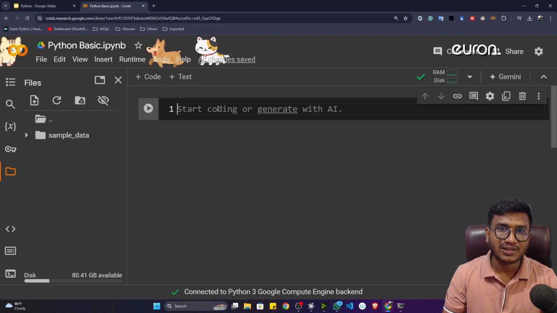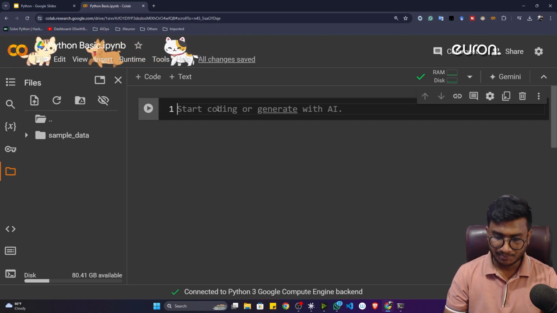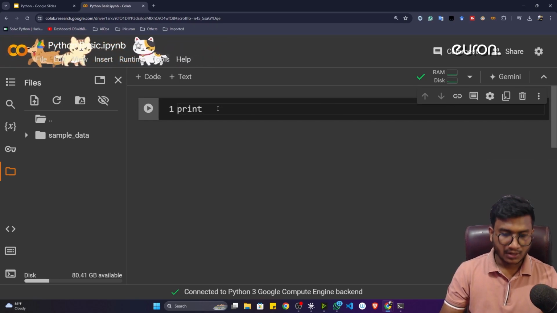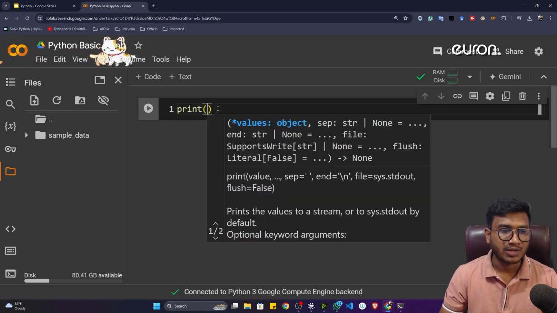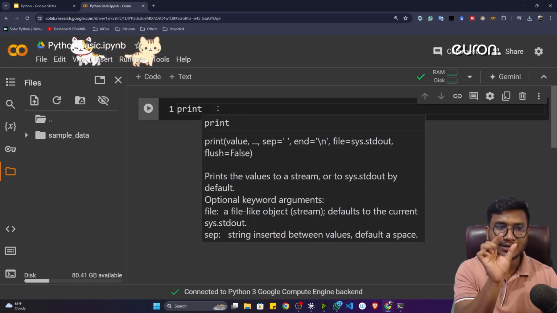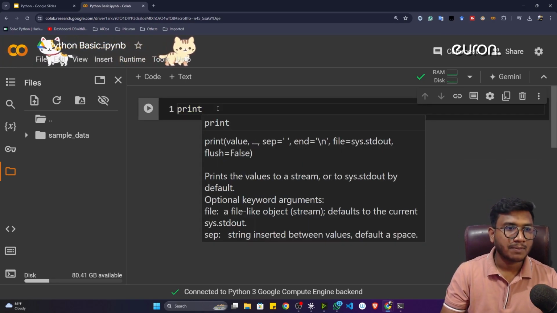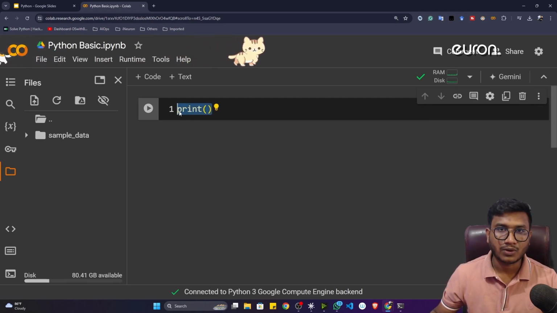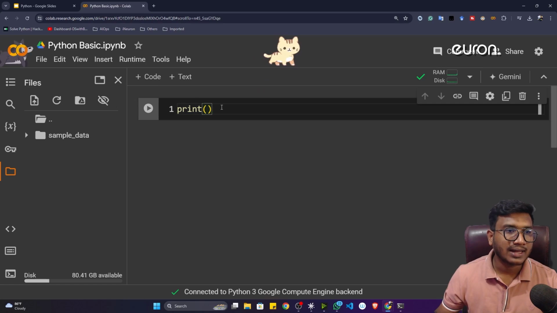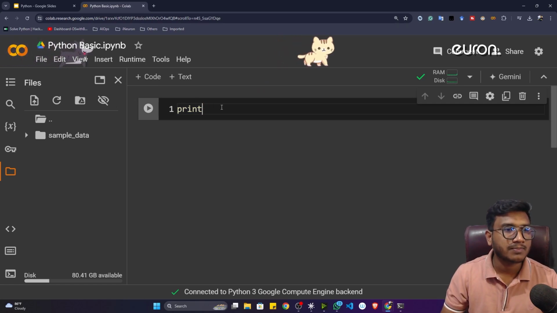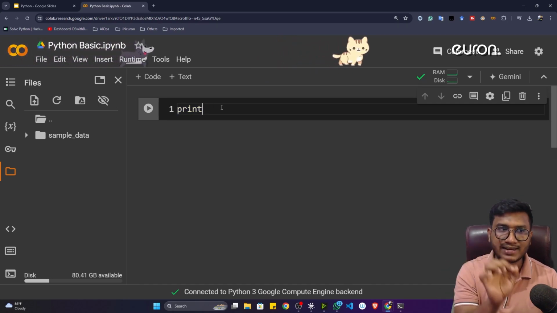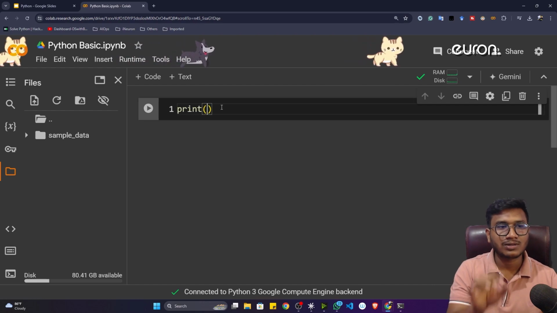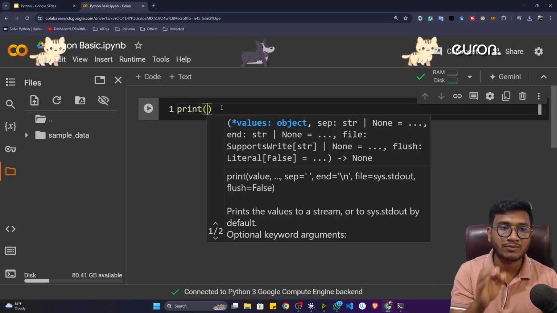So how do we print Hello World in the console inside Python? For this, I'm going to use a function called print. You can see print is a word. Whenever I add the parenthesis, the first bracket, it becomes a function. You can see the color is changing. If I remove this bracket, you can see initially it was white. Whenever I add the parenthesis, it becomes a function.